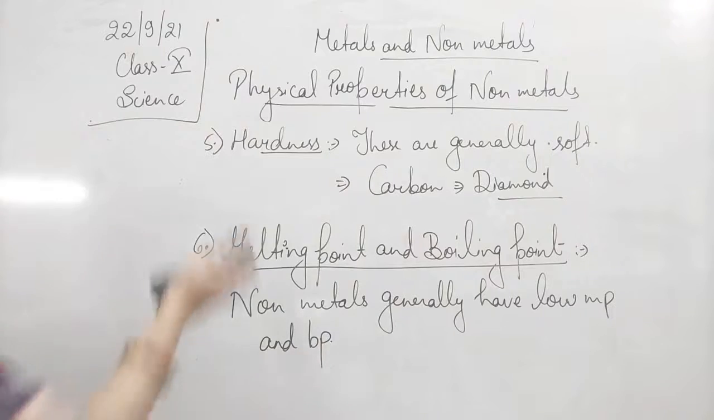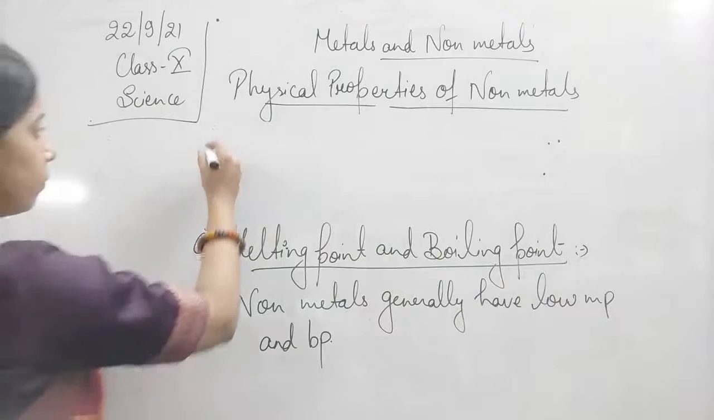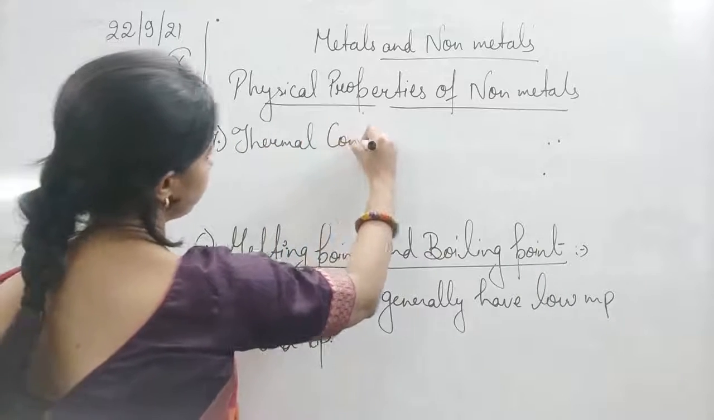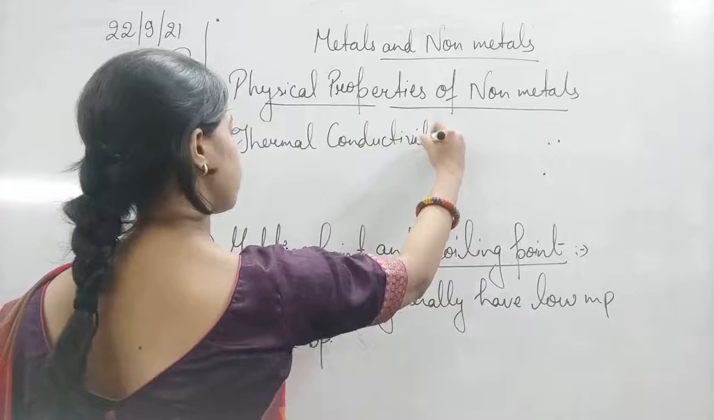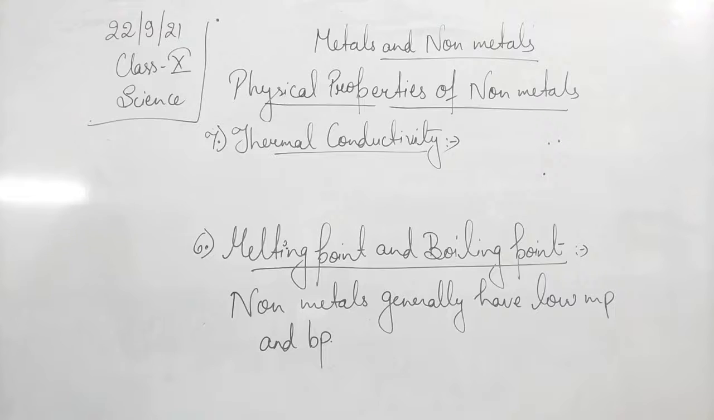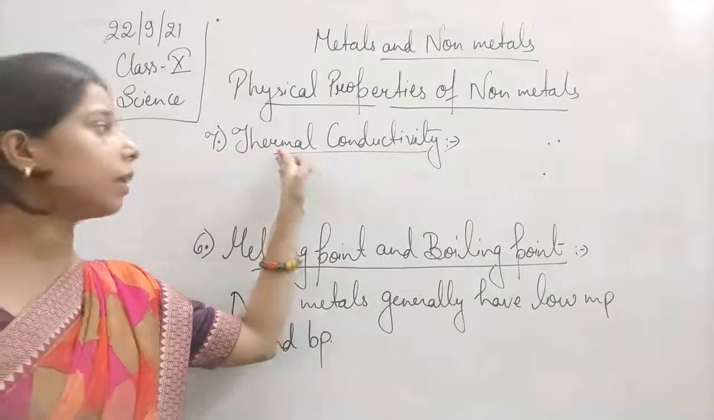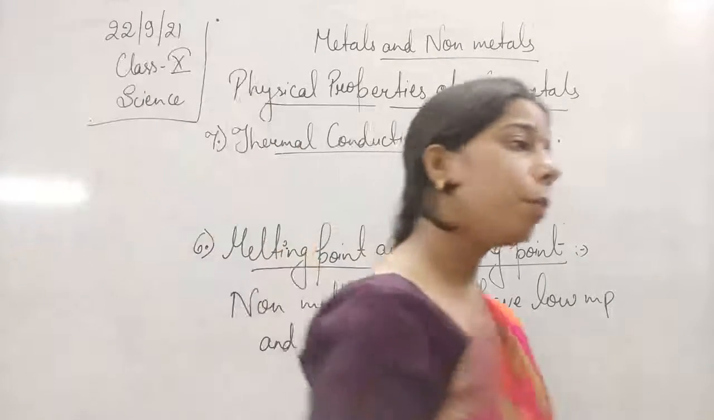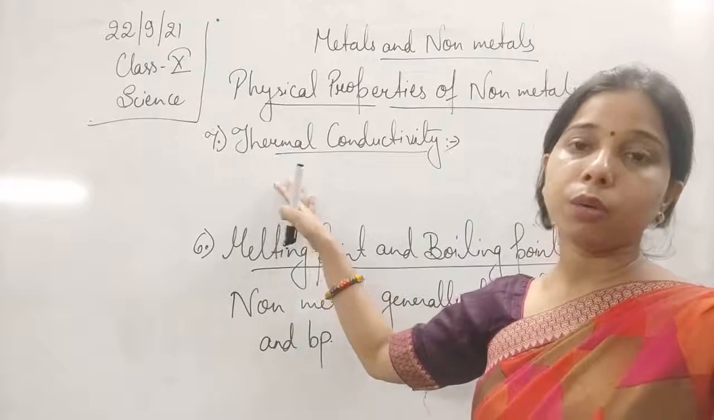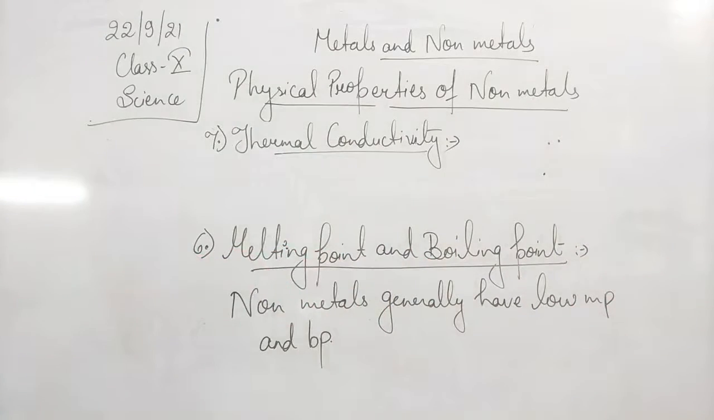Next is thermal conductivity. Metals are good conductors, but non-metals are generally bad conductors of heat. Here we are talking about thermal conductivity. Thermal means heat. So they are poor conductors, bad conductors of heat. It is because no free electrons are present in them, due to which they do not allow the heat to pass through them. So they are supposed to be bad conductors of heat.